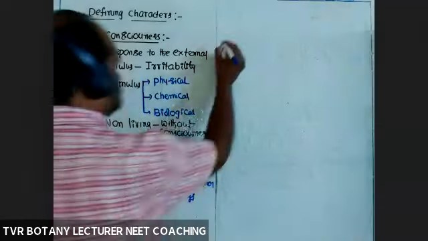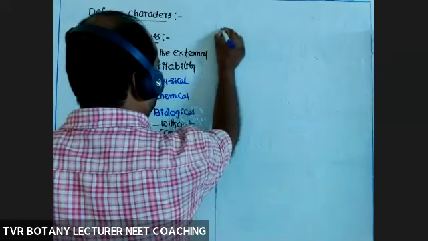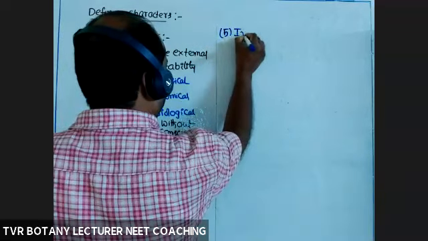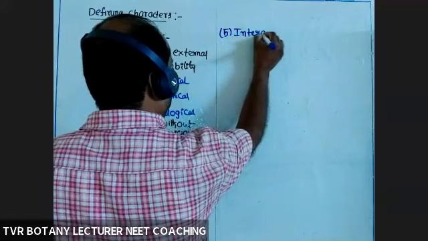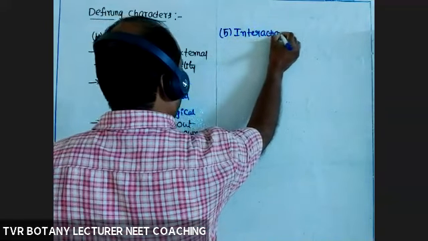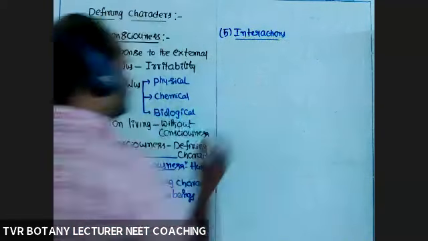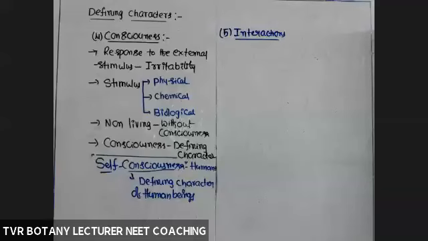Next, fifth one, interactions. Interaction means living objects, organisms, are able to interact with others.